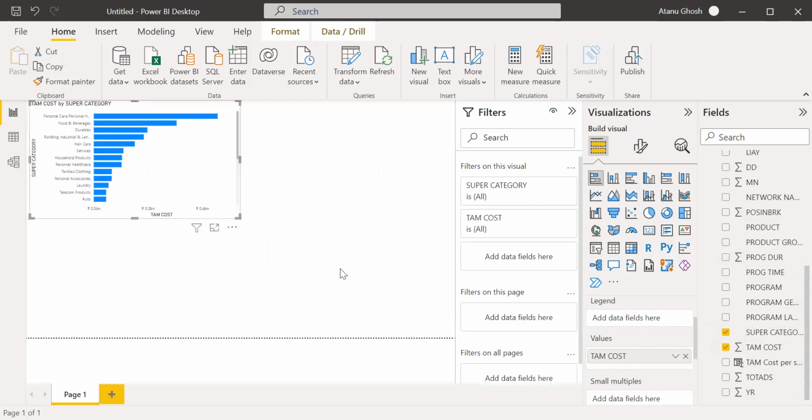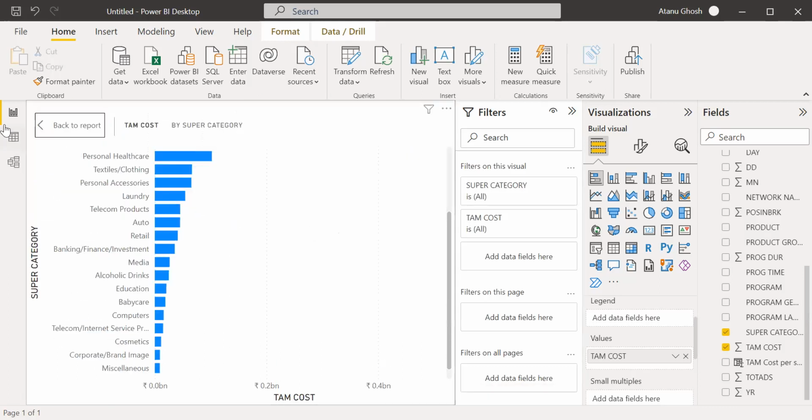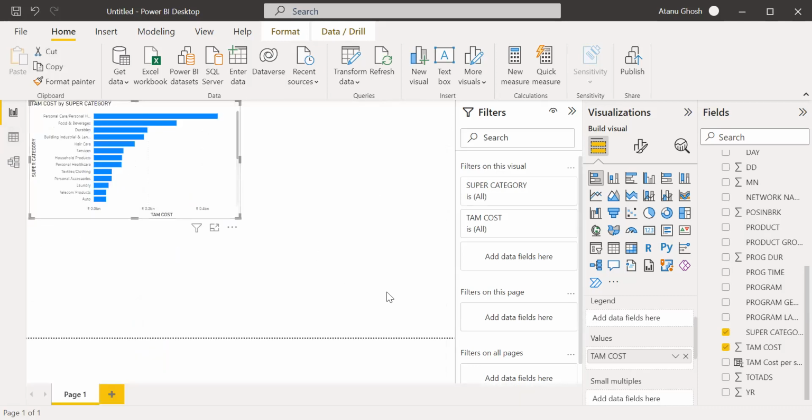Now, one thing you will notice is that this is a very big data set. It is a very long data set, and even the list of categories is very long. So probably I don't want to see all of them. What I want to do is filter, because there are too many of them. So here you see the filter.